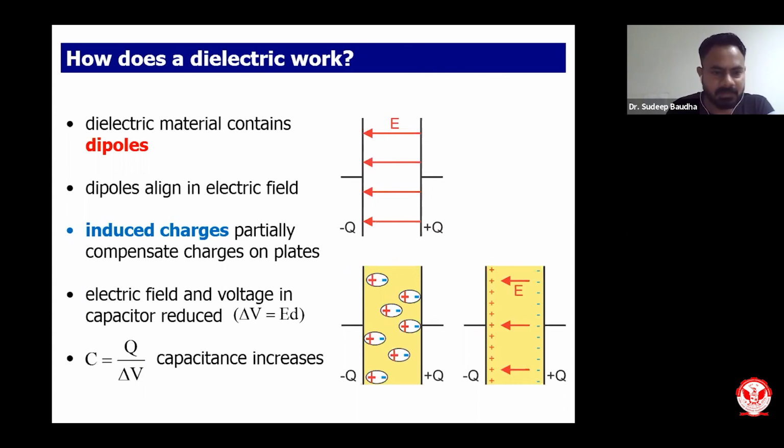So there will be induced charge because of the dielectric. The electric field and voltage in the capacitor reduce, with delta V equal to E D. So the electric field and voltage in the capacitor will reduce because of the introduction of the dielectric, and capacitance will increase. We have already seen that as the dielectric constant increases, capacitance increases.